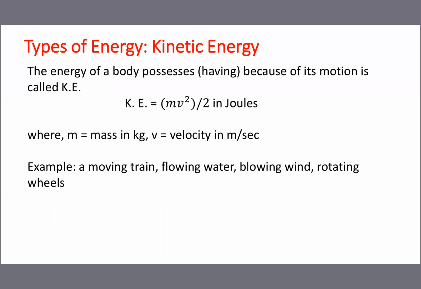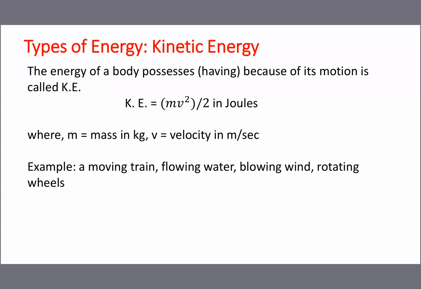Then what is meant by kinetic energy? The energy of a body having because of its motion is called kinetic energy. Whenever a body is in motion, the energy available with the body is called kinetic energy. Formula: mv squared divided by 2, or we can say half mv square, where m is mass in kg and v is velocity in meter per second.